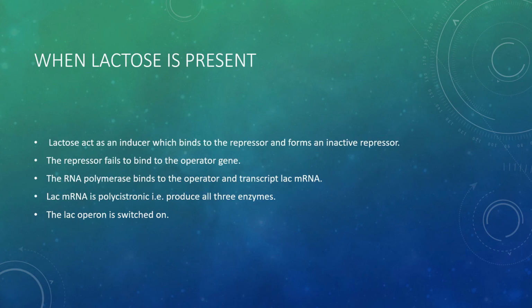And now the question, what happens when lactose is present? So I already explained, if lactose is there, it acts as an inducer and it binds with the repressor molecule to form an inactive repressor, meaning the repressor molecule fails to bind with the operator gene, and the RNA polymerase is now able to bind to the operator and transcribe lac mRNA, which is polycistronic and produces all three types of enzymes. Meaning in this condition the lac operon is switched on.